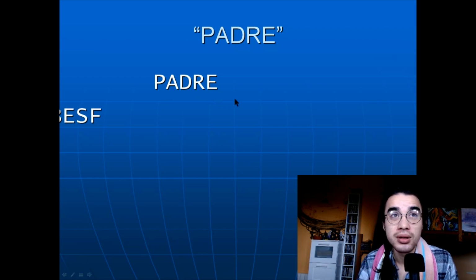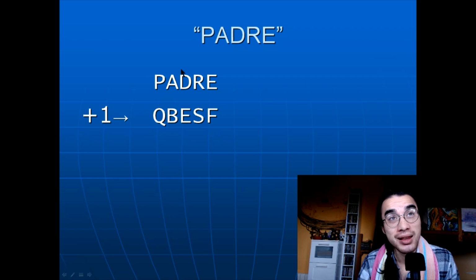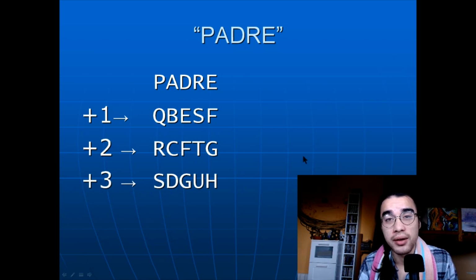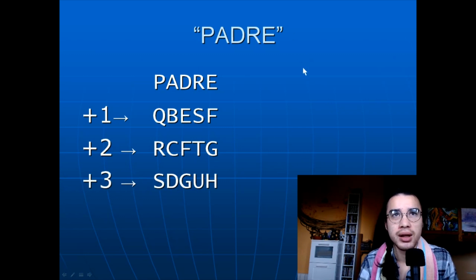Now, what we do, well, with +1, is we add 1 to each letter. So the next letter after P in the alphabet is Q, the next letter after A is B, the next letter after D is E, and so on. And then you can do that twice even. So you can have 2 rotations. You can do it like this. So P, Q, R. R comes after Q. C comes after B, which comes after A. F comes after E, which comes after D. You know, you're not dumb. You can get this. And then, you can do this forever, pretty much. But so if you wanted to encode it with like 15 rotations, you could do that as well. You could just go through and add 15 to every letter in the message.